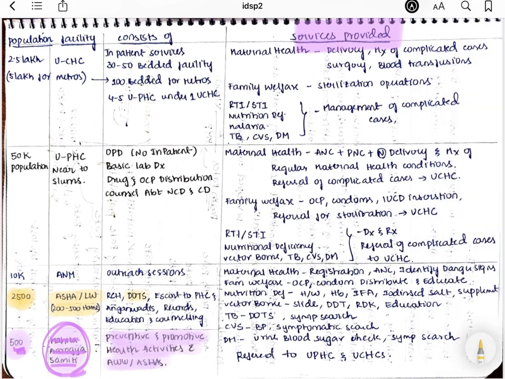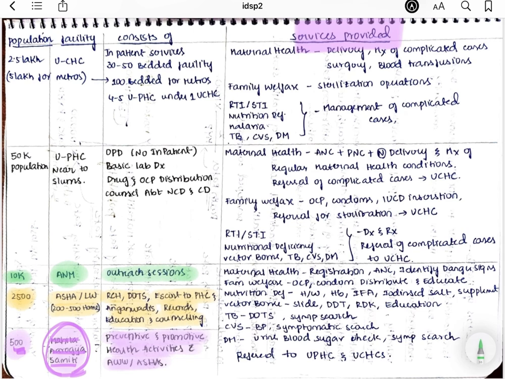She will be supervising the DOTS program and also RCH. She'll escort the people to the PHCs and Anganwadis and she'll maintain the records. Education and counseling is also provided by the Asha. At the level of 10,000 population, you have one auxiliary nurse midwife, right? And she will do the outreach sessions.